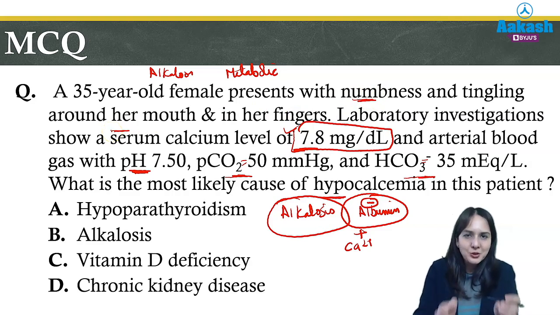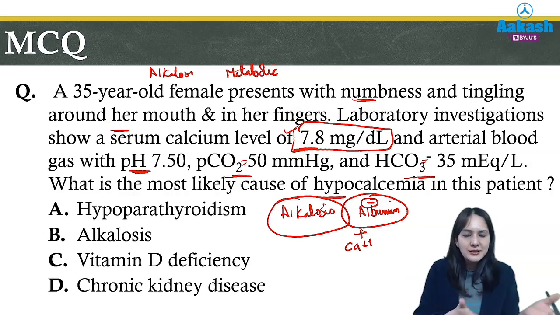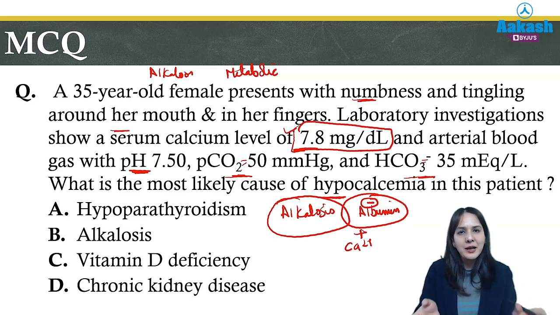So students, here you should remember that in alkalosis, albumin is converted to its anion form. It is more negatively charged, and if it is more negatively charged, it will bind to more and more calcium tightly, and free calcium is not available, resulting in numbness and tingling. So the answer is B, alkalosis.